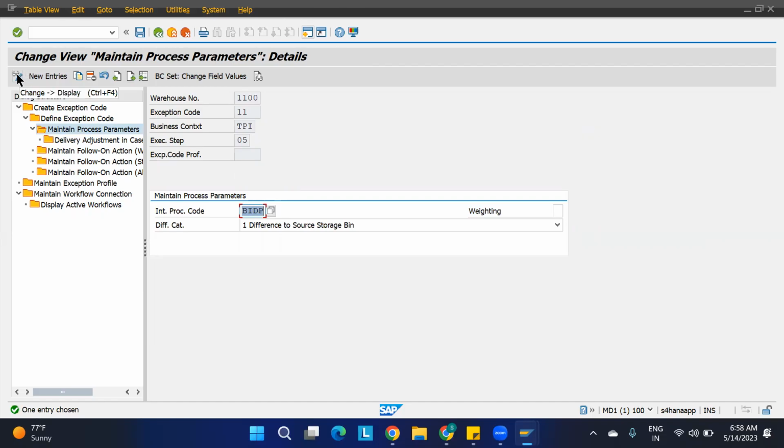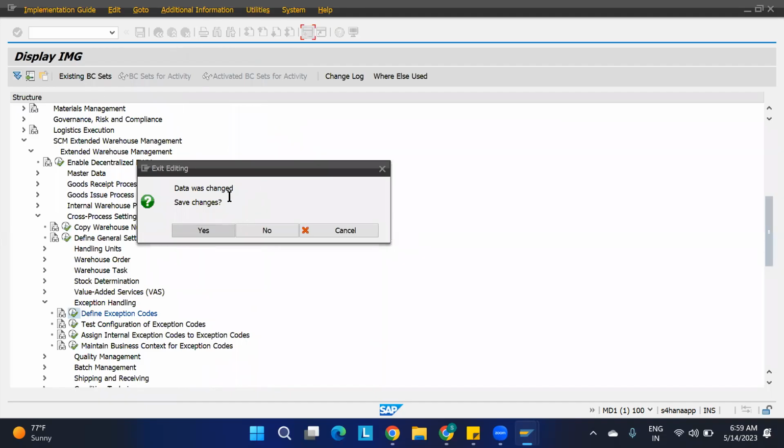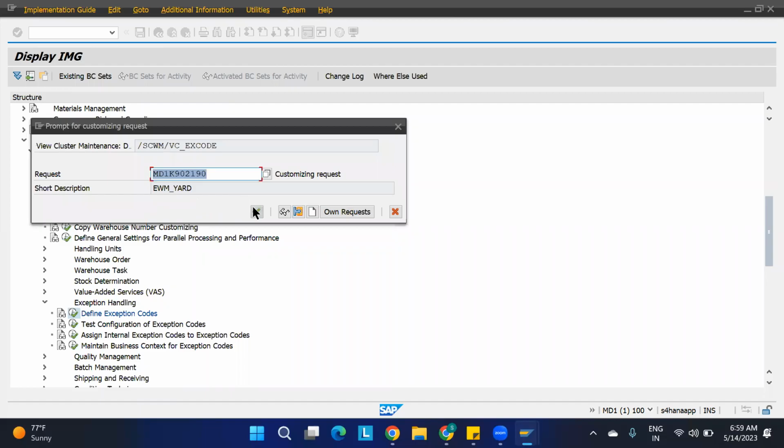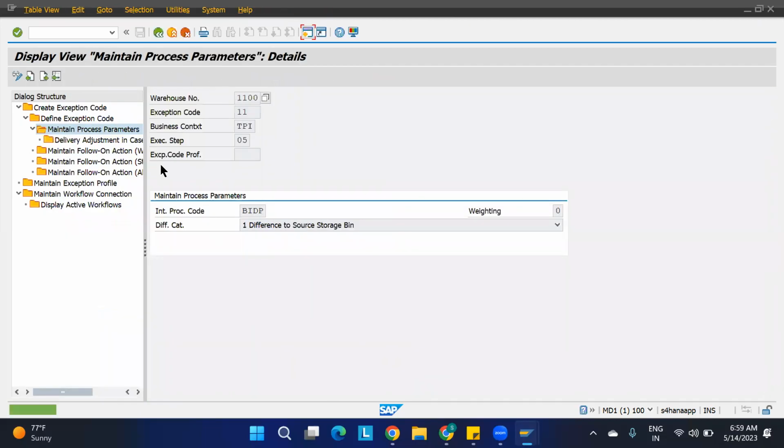See, you can say edit here. Edit here. The data was changed. Yes. First you should save this data, then you can edit it. One minute, and go for the edit data.